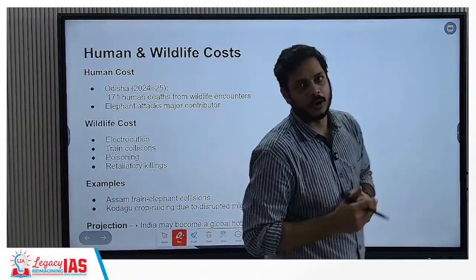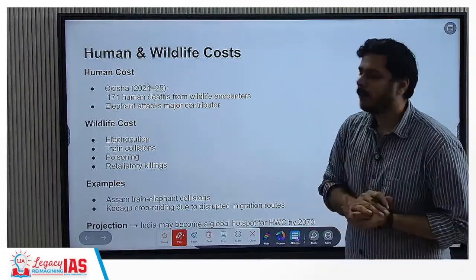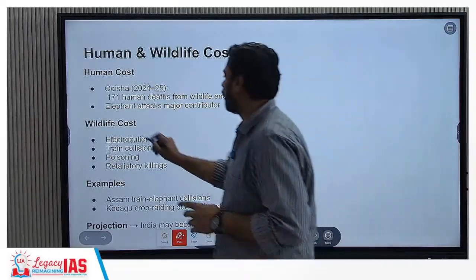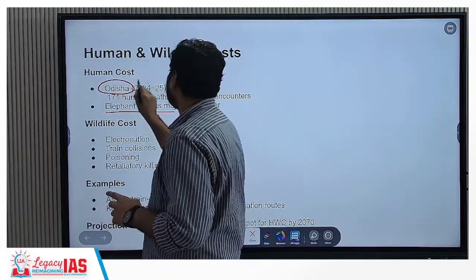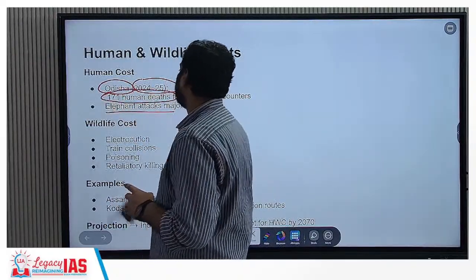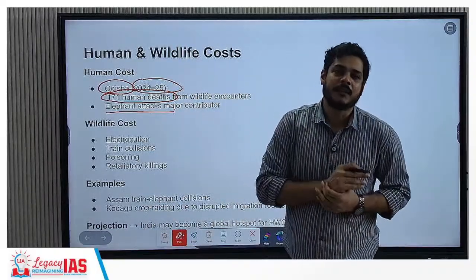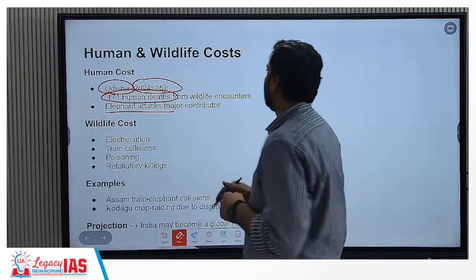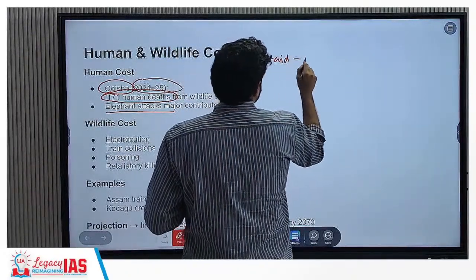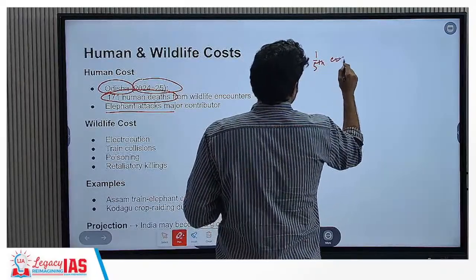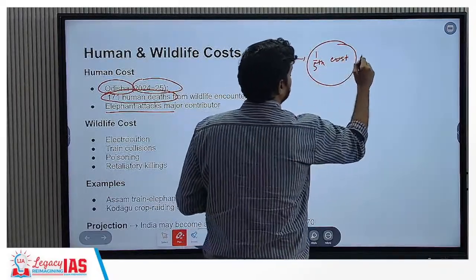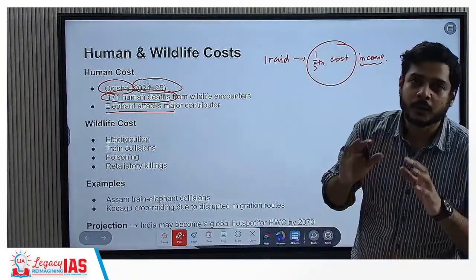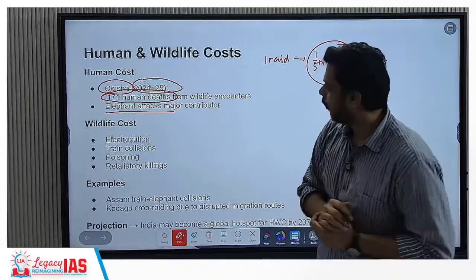Now, what are the costs? As a simple example, human cost is there. That means human deaths have occurred, a significant amount of human deaths, and elephant attacks were a major contributor. When we talk about Odisha, between 2024 to 25, 171 human deaths. Not only this, there will be economic cost also. That means these elephants will also raid the crops of the farmers, and it is said that one raid of an elephant is enough to cause damage worth 1/5 of the income of the farmer. So 1/5 of the farmer's income is going to go away on just one single raid by an elephant.